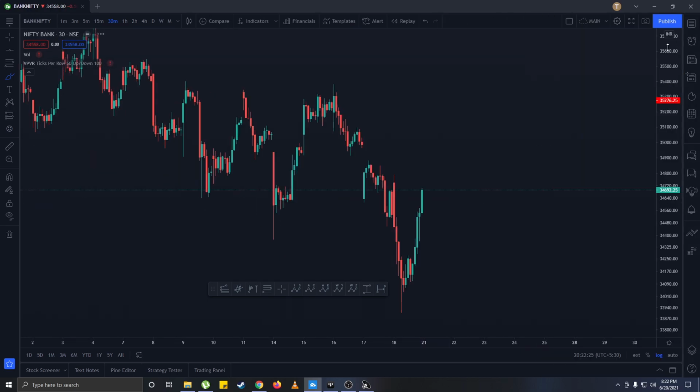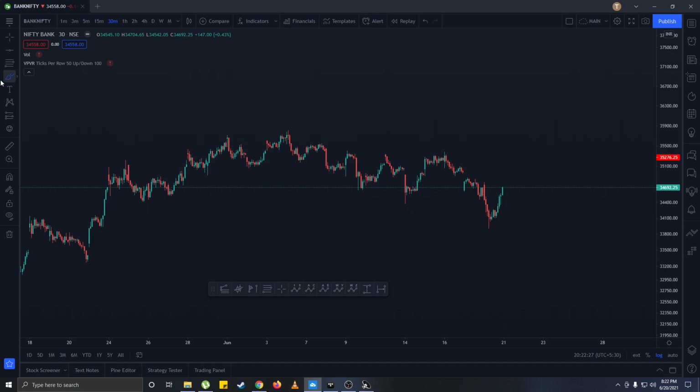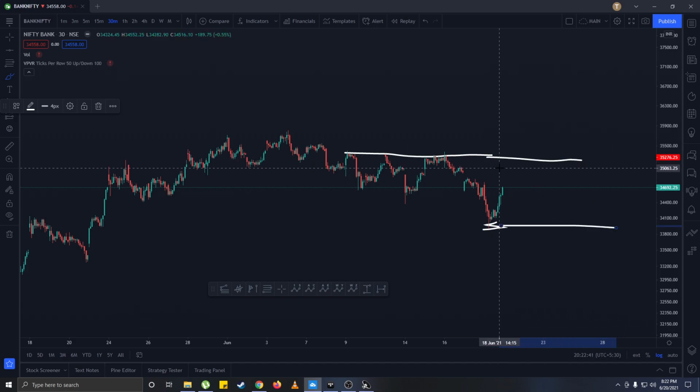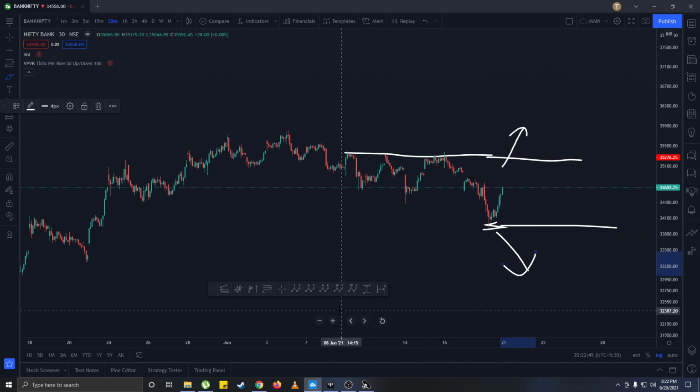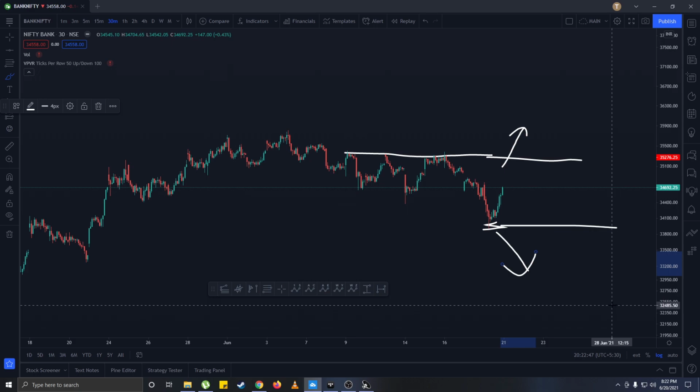And same with Bank Nifty. If we go below the low, which is around 34,000, and on the top side, I will consider the resistance at 35,300. This is the current range, and whichever side the market breaks, we can trade in that way. So I hope everything is clear, and see you guys in the next video.